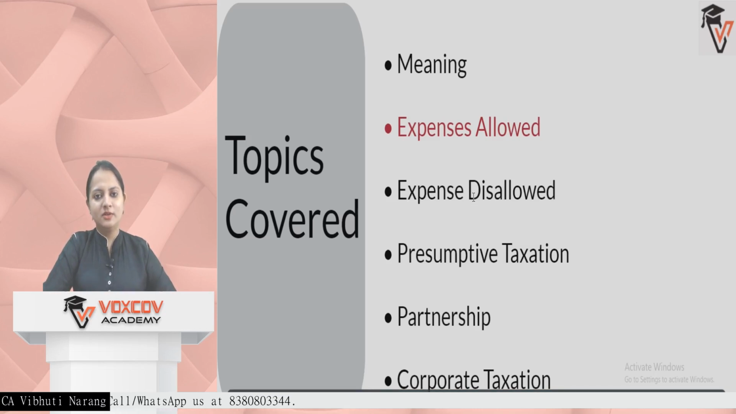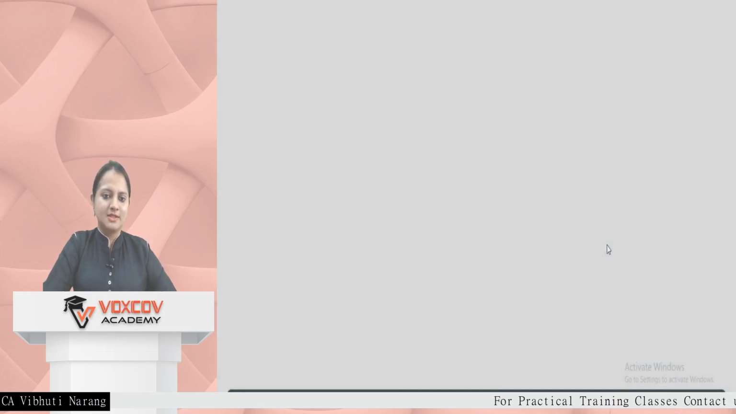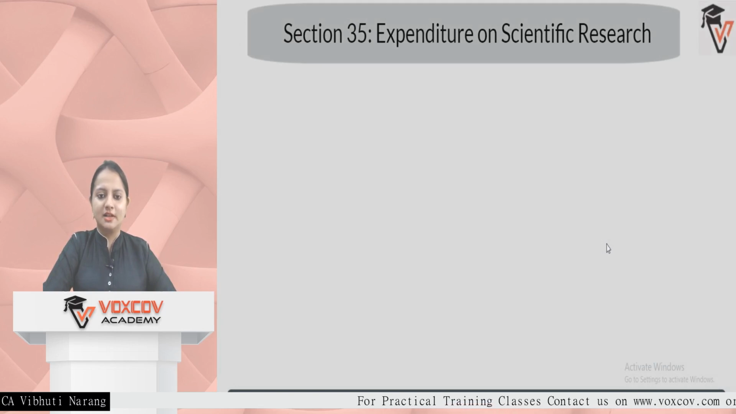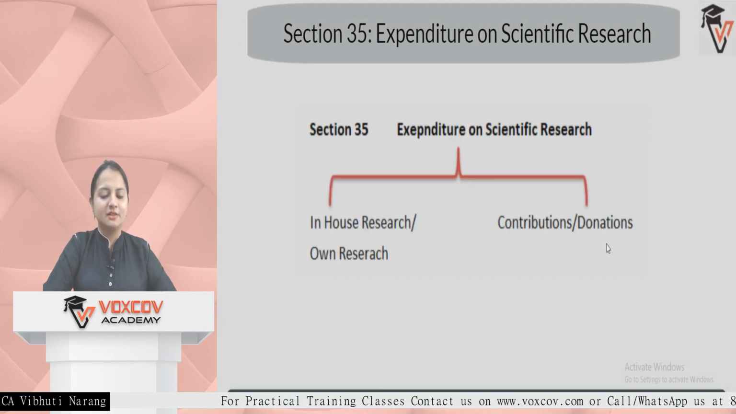Then in the next video we'll be having expenses disallowed and then presumptive taxation, partnership and cooperative taxation. So starting with today's topics and sections, the first is section 35, which is expenditure on scientific research.